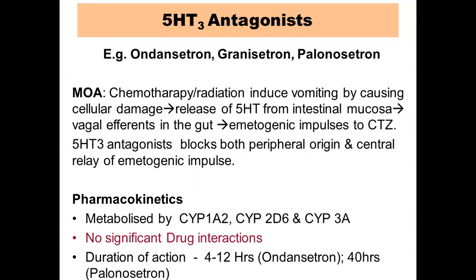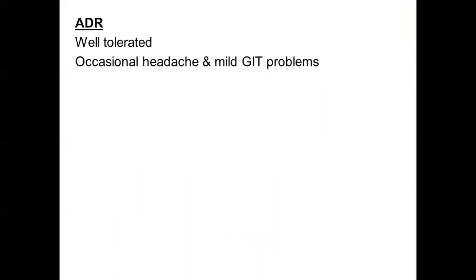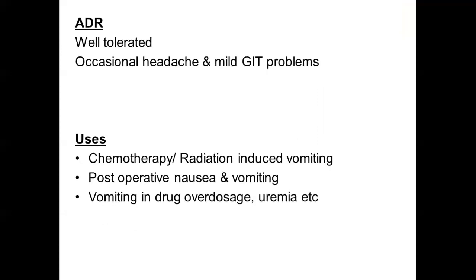They are metabolized by a number of cytochrome P450 enzymes, but they do not have any significant drug interactions, just like the previous category we have seen. Ondansetron has a duration of action of about 4 to 12 hours, whereas palonosetron and granisetron are more potent than ondansetron and have a longer duration of action. They are also a very well-tolerated group of drugs, but the patient may have occasional headache and mild GIT problems.